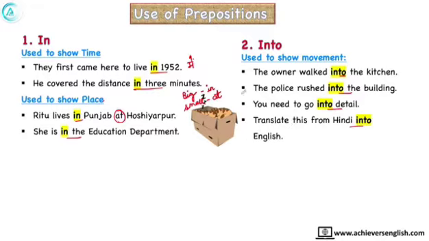Now friends, if you read these examples carefully, we come to know that into is used wherever there is some movement in the sentence. The owner walked into the kitchen. He is not already in the kitchen; he is walking into the kitchen. So there is some movement. The police rushed into the building. If we say that the police are in the building, then in will come. And if we say that the police rushed into the building, there is some movement in the sentence, so into will be used. This is the main difference between in and into.